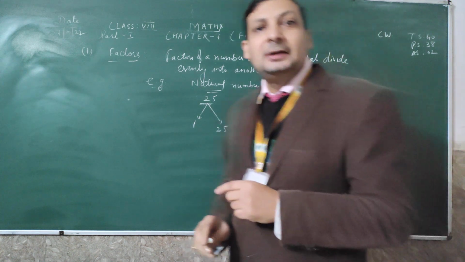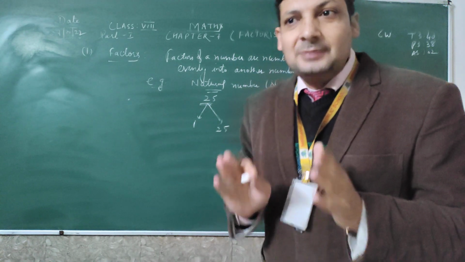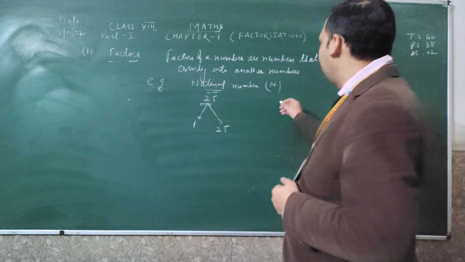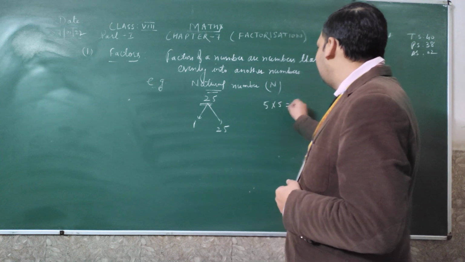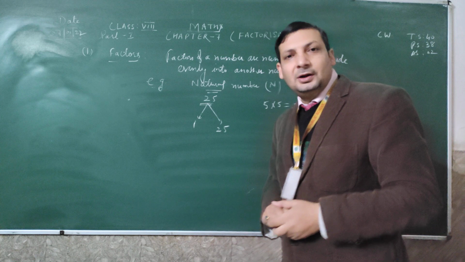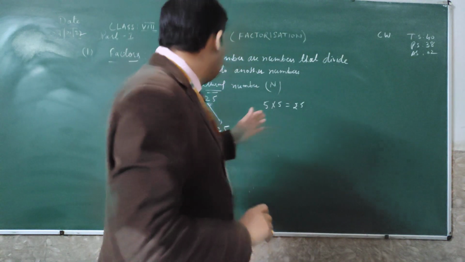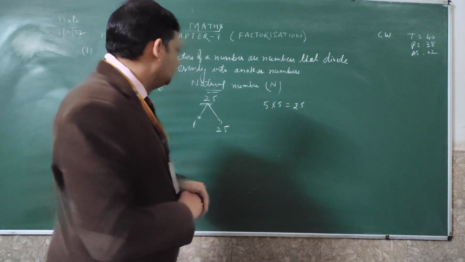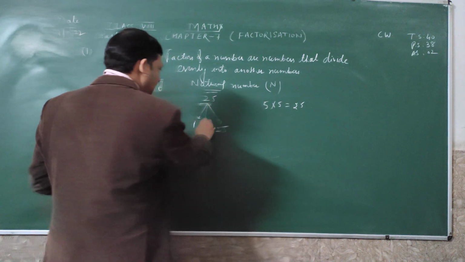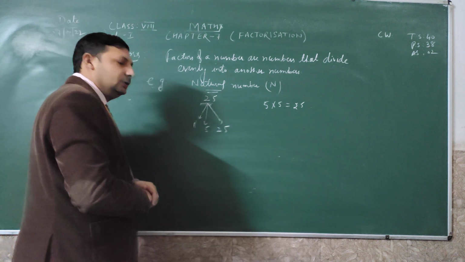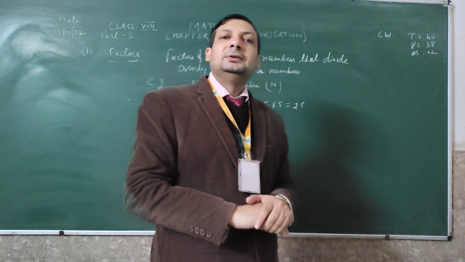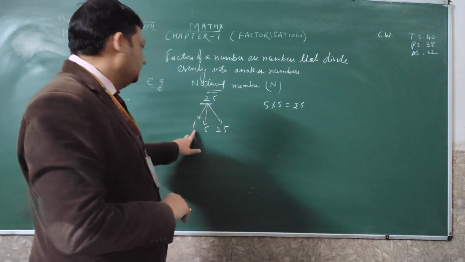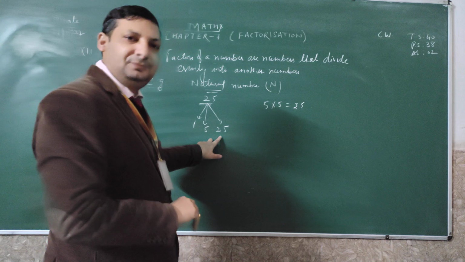Now we have to see in which multiples 25 comes. Everyone knows that 5 fives are 25. So 25 is coming in the table of 5 also, which means 5 is also a factor of 25. So we can write the factors of 25: that is 1, 5 and itself, 25.